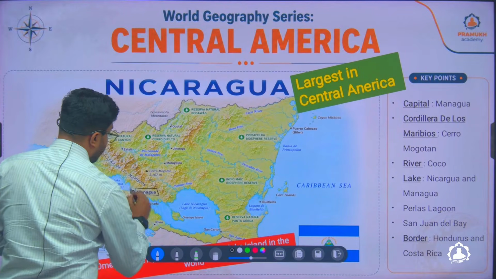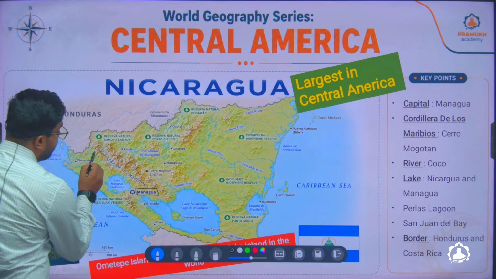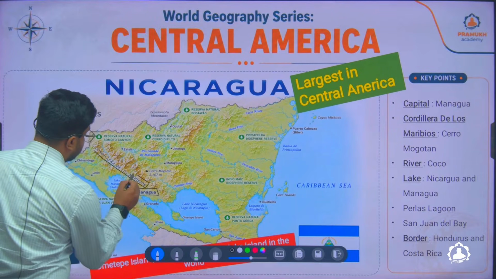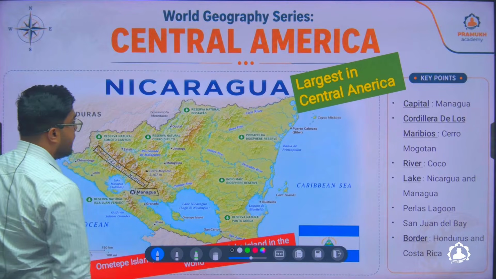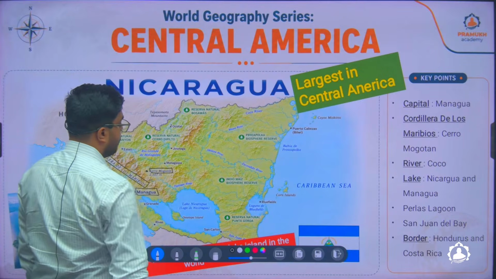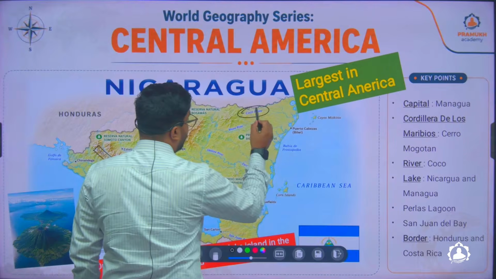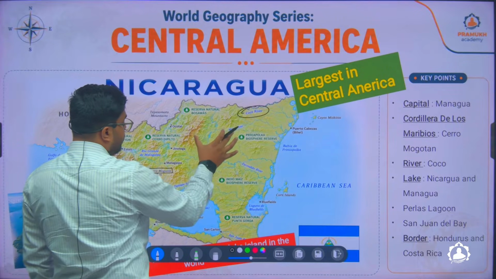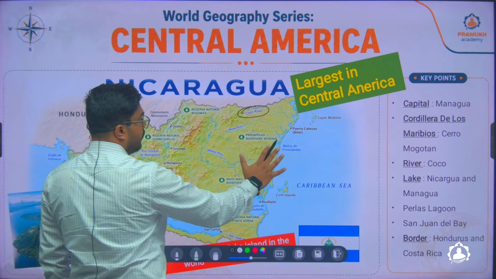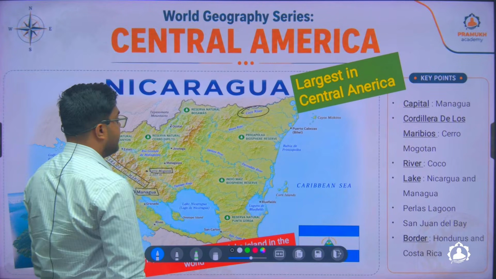The hill range here is Cordillera Isabelia. And the highest peak is Cerro Mogoton. The largest river is the Coco River. And all of these rivers are also east flowing; the majority of the rivers fall into the Caribbean Sea.